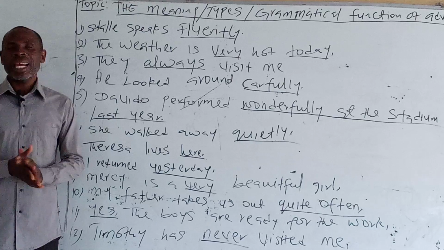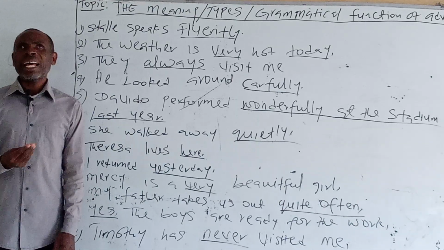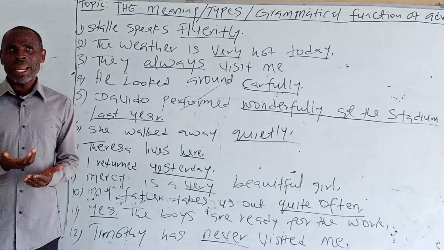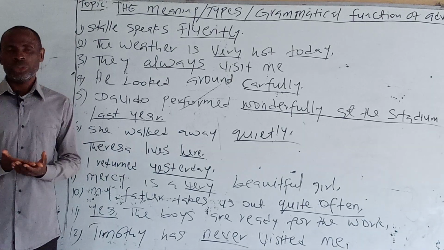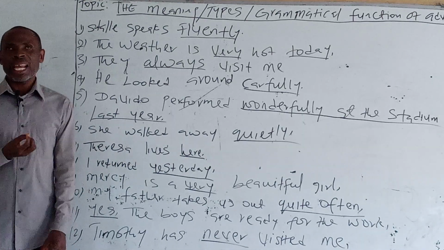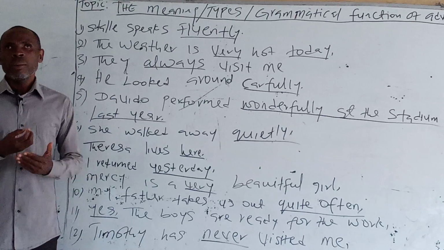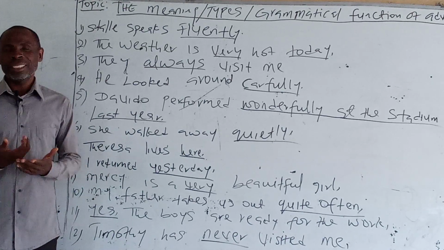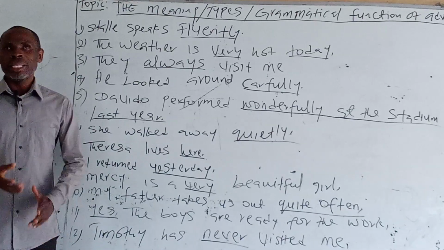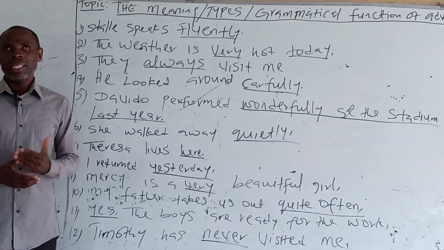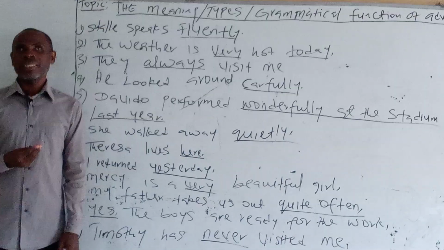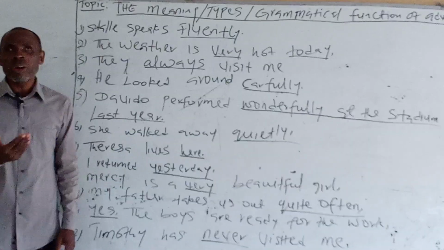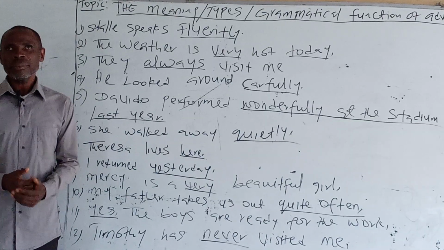Adverbs of time. Adverbs of time tell us when something happens. Adverbs of time answer the questions: when was it done? When is it done? When will it be done? Look at sentence number 3 on the board. I returned yesterday.